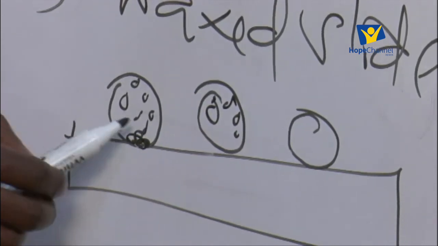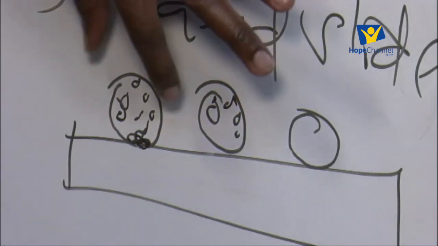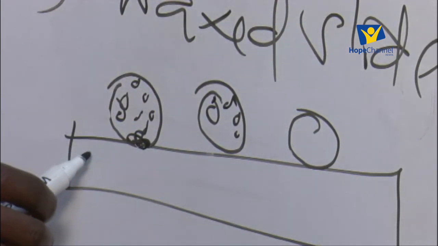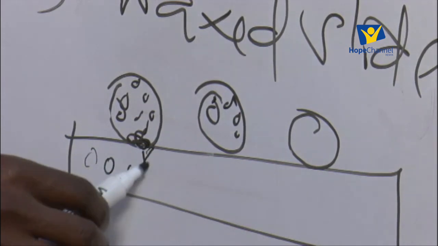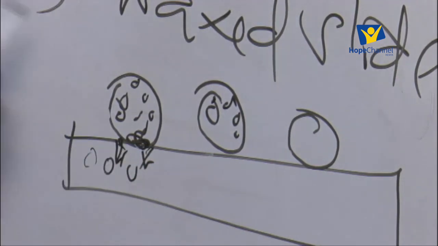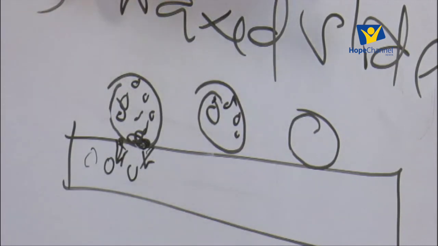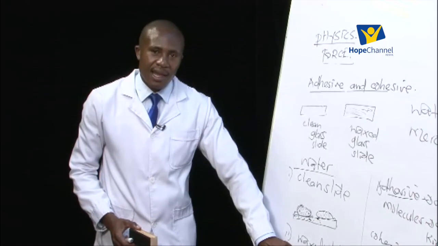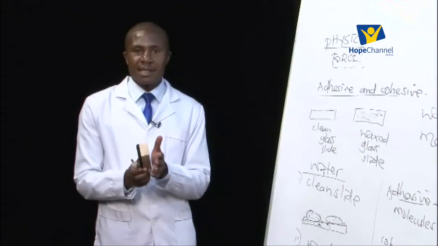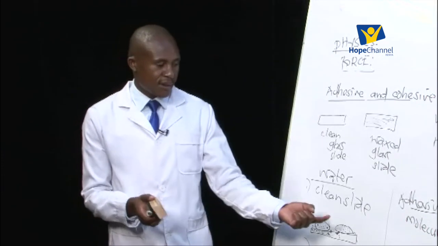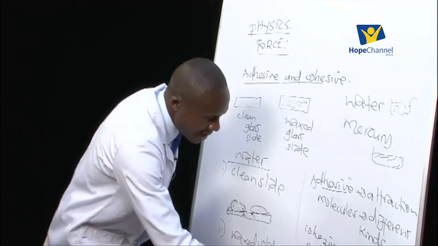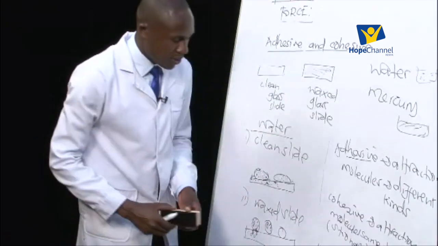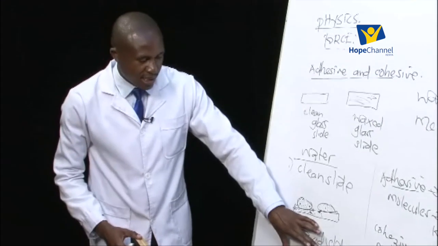Now here, the cohesive force, that is the force of attraction between water molecules, is so strong compared to the attraction between the molecules of the slide and the molecules of the water. Now what happens is, when wax is applied on the surface of the slide, the wax reduces the adhesive force. When the adhesive force is weakened, the cohesive force becomes stronger, and that is what makes the shape in the second slide spherical, like what we are seeing on the drawing here.